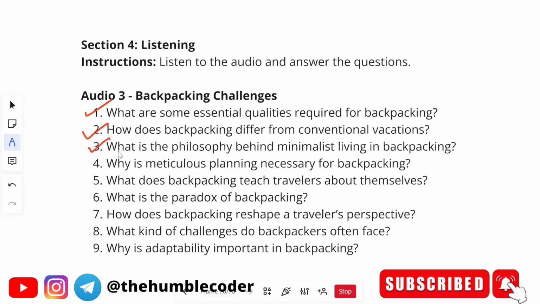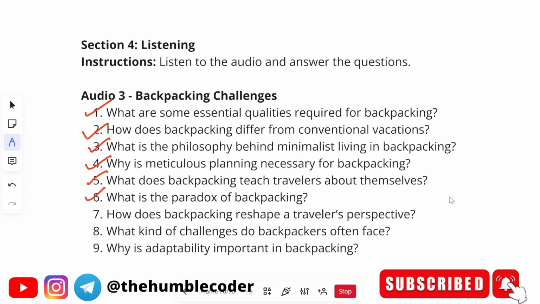Moving on to the next question, what is the philosophy behind minimalist living in backpacking? The answer will be: the philosophy behind minimalistic living in backpacking is to rely on only what is necessary. Moving on to the next question, why is meticulous planning necessary for backpacking? The correct answer is: planning is important to understand local environments, customs and possible risks. Moving on to the next question, what does backpacking teach travelers about themselves? The correct answer will be: backpacking teaches travelers self-awareness and resilience.